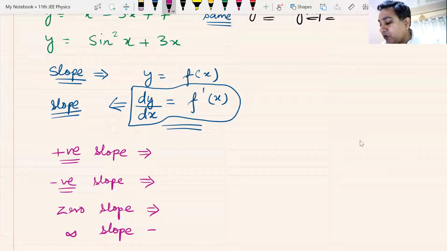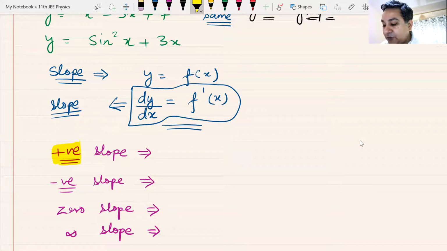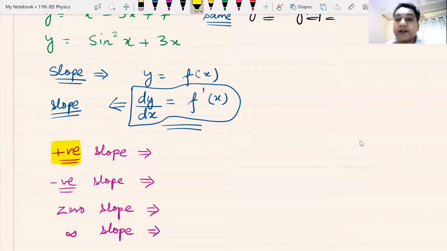Now, can anyone tell me what do you mean by a positive slope graph? What is meant by a positive slope graph? Anyone? Anyone would like to go back and tell me, sir, this is a positive slope graph. Increasing. What do you mean by increasing? Hannah, what is meant by increasing? Graph in the first quadrant. What do you mean by graph in the first quadrant, Deepak? It's not clear to me what you meant.